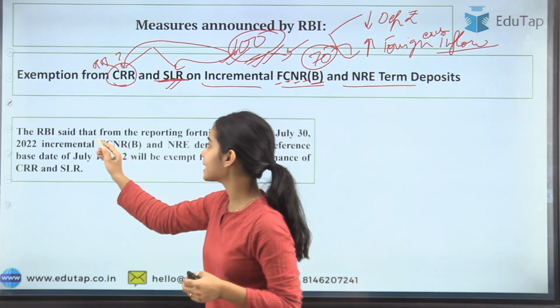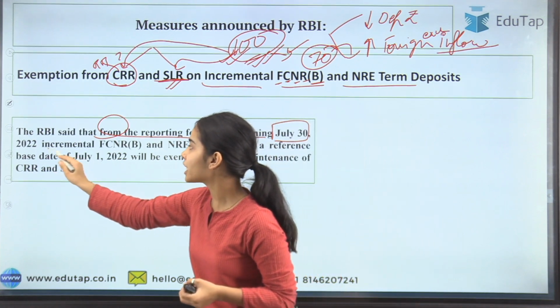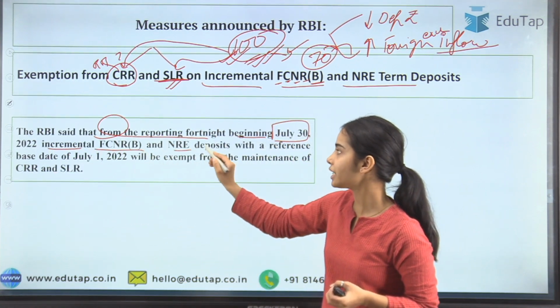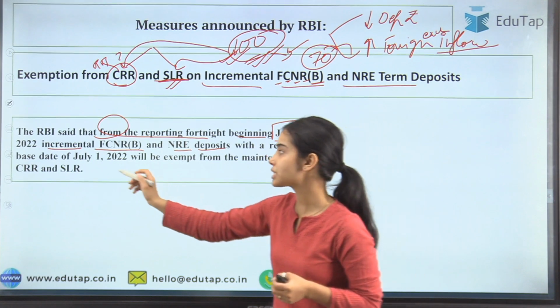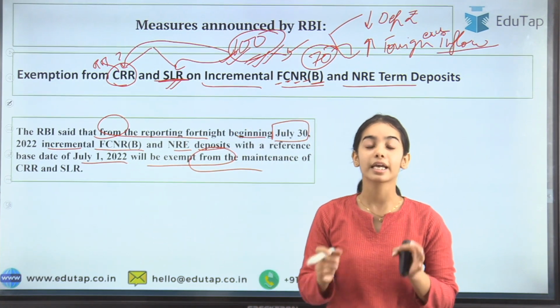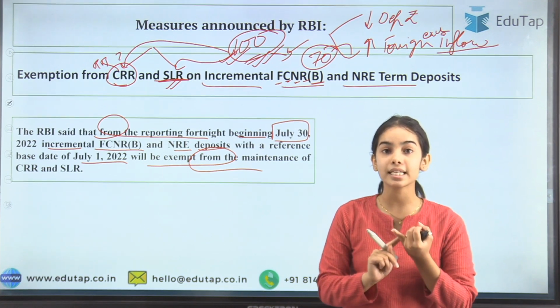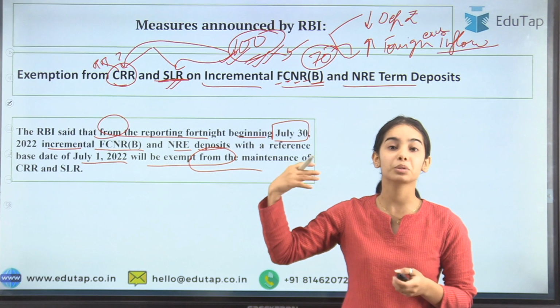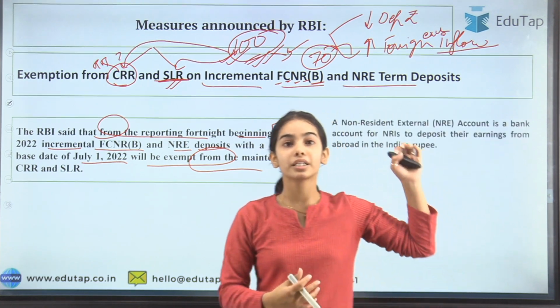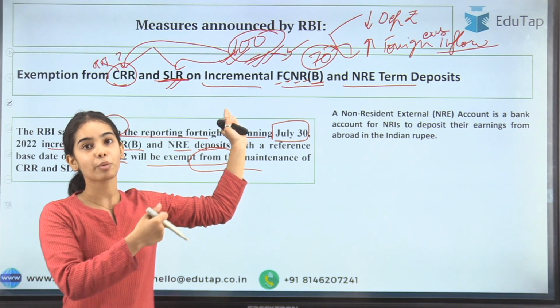So the RBI has said that the reporting fortnight beginning July 30, 2022, incremental FCNR and the NRE term deposits with a reference base date will be exempted from the maintenance of CRR and the SLR. That is, the banks will not have to keep the CRR and the SLR on the deposits that is coming from the non-residents. That is the incremental foreign currency coming from the non-residents.